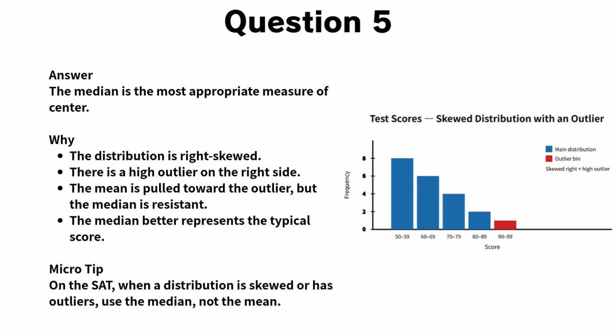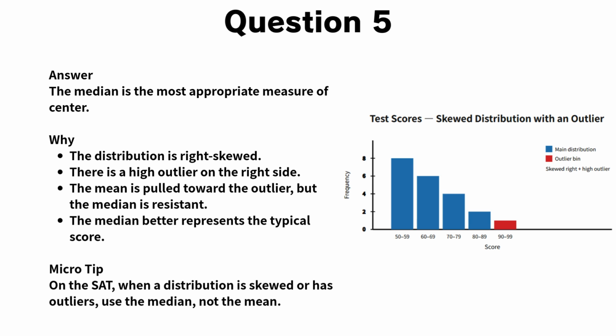When a distribution is skewed, the mean is pulled toward the tail. In this case, the very high outlier increases the mean, even though most students scored well below that extreme value. The median works differently. The median depends only on the middle position of the data, not on how large or small the extreme values are. Because of that, the median remains close to the center of the main cluster of scores, and is resistant to the outlier.